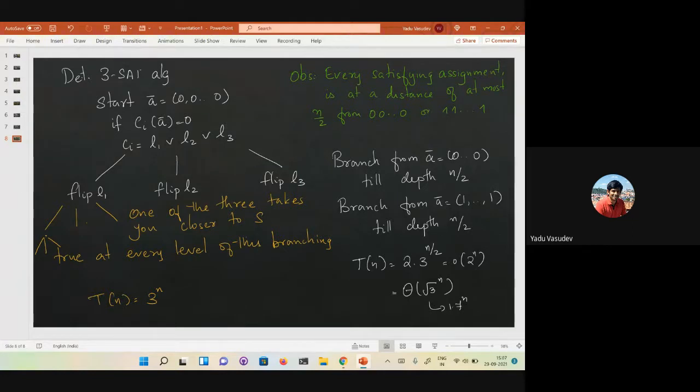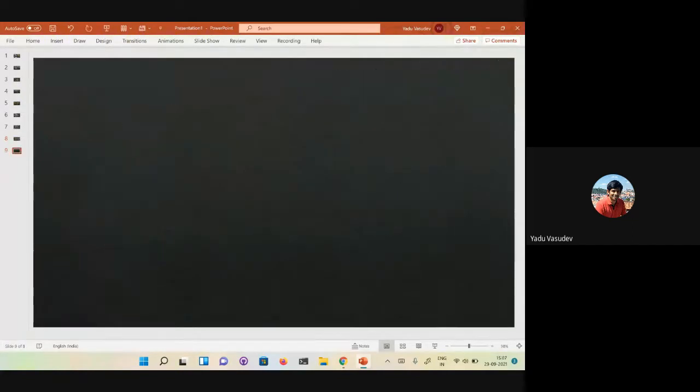Okay, so let's go back to the randomized algorithm. We're going to look at a modified randomized 3-SAT algorithm from the one that we saw.